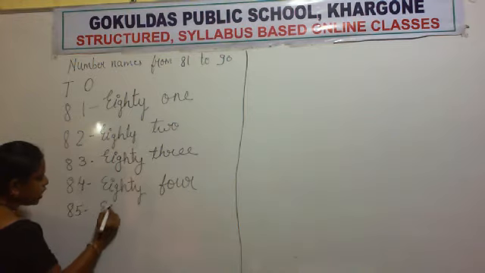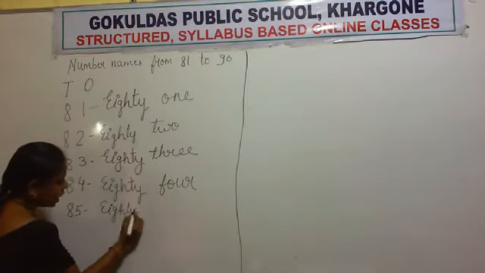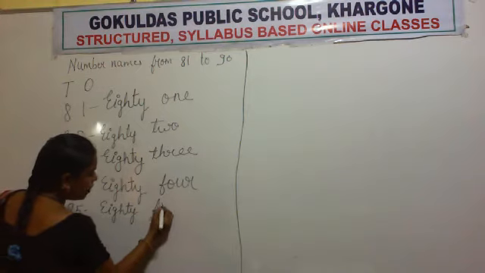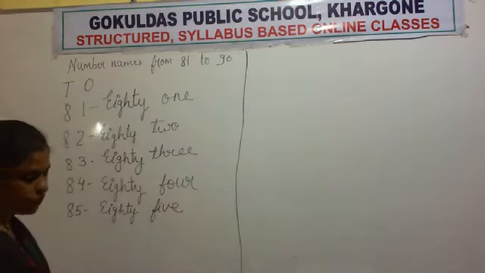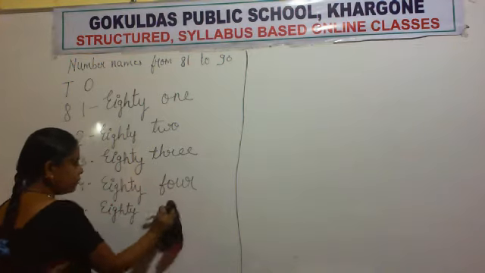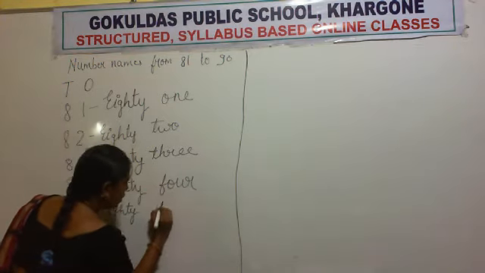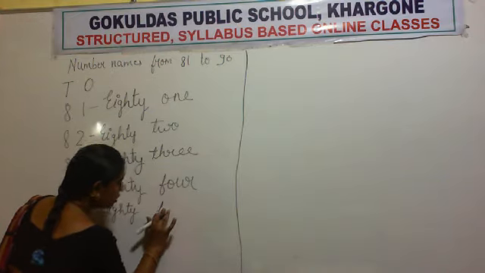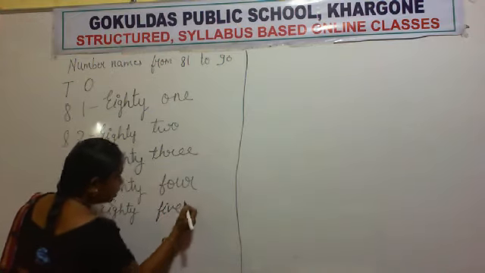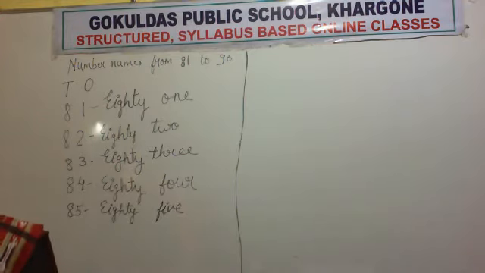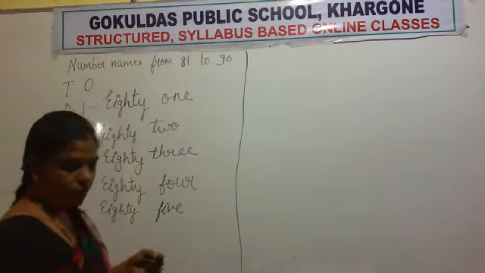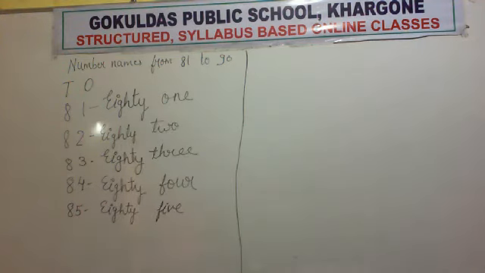85. EIGHTY 80. FIVE 85. Again I am writing it clearly. FIVE. 85. Write it fast. Write this much fast. Copy correctly from the board.